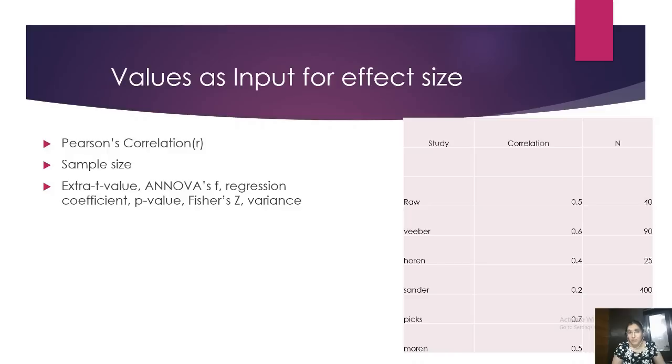I might not reject papers which don't have a correlation matrix if that paper does have a regression coefficient, or an ANOVA F, or a t value. They all can be converted into Pearson correlation through formulas. But at the end of the day, the input table that you can see right now will only and only be that of correlation. So if you have a t-test or a regression coefficient, convert it manually into correlation. The input into the software will only and only be correlation values.